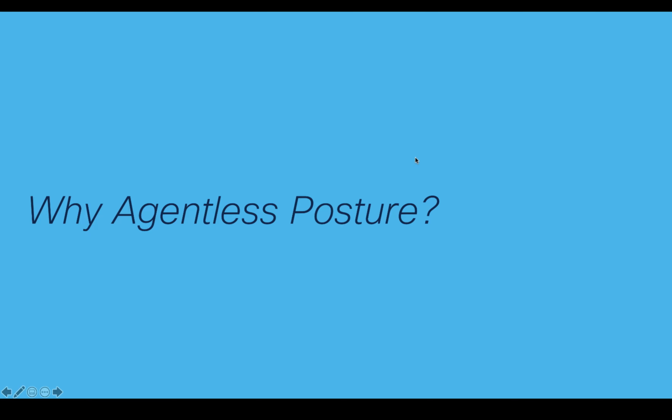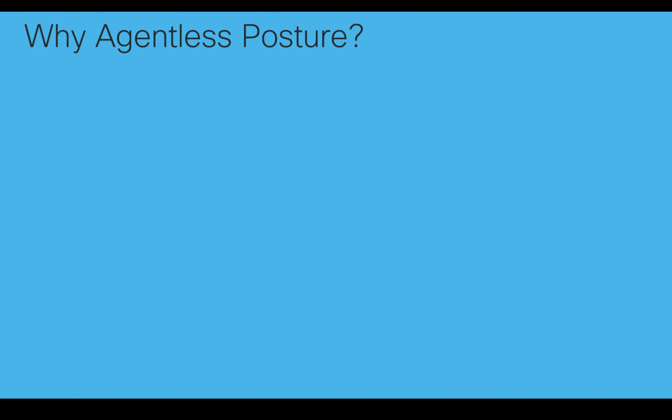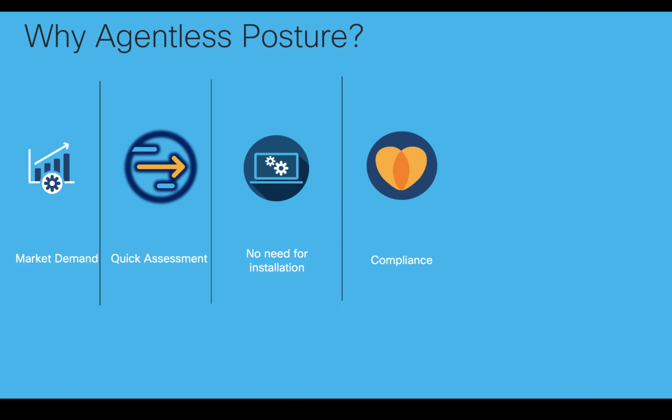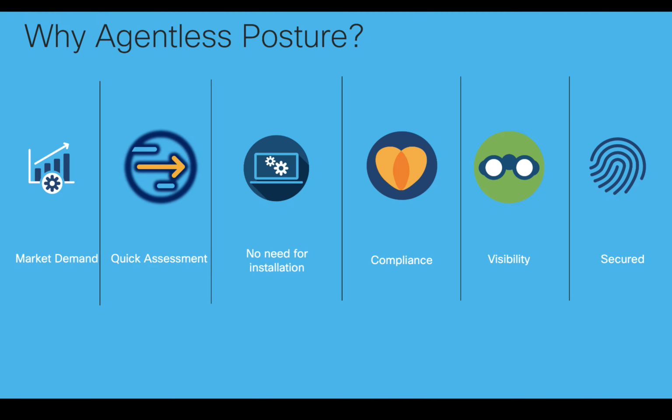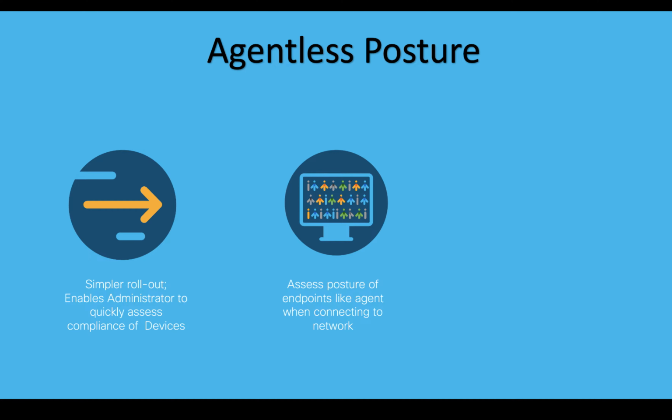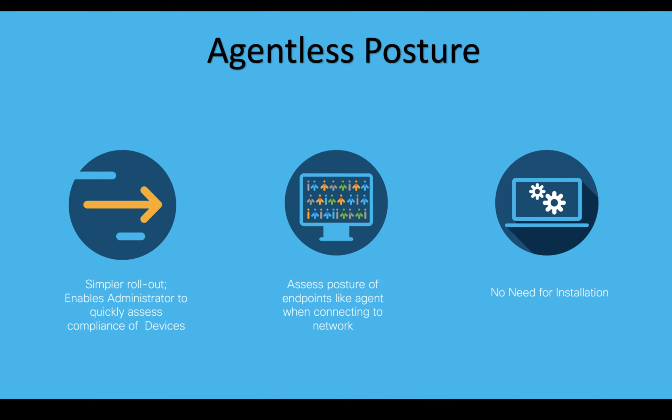Let's see why agentless posture is needed. Agentless posture is introduced by keeping market demand in mind. How does an administrator quickly assess compliance with corporate policies without installing an agent on the endpoint, get rich contextual information about the endpoint, and give differentiated access to the endpoint? Agentless posture is simple to roll out and quickly assesses the compliance of an endpoint. Agentless posture works almost equivalent to an agent, with small changes which we're going to talk about in a moment, without installing any agent on the endpoint.